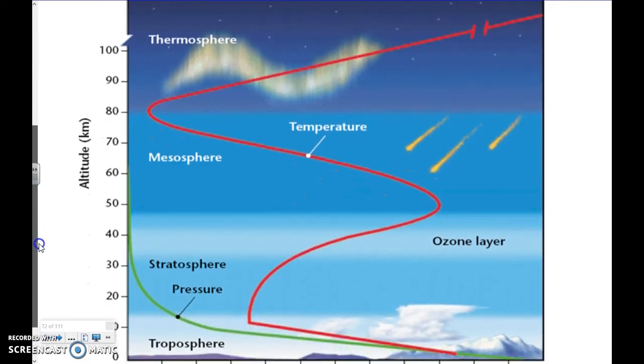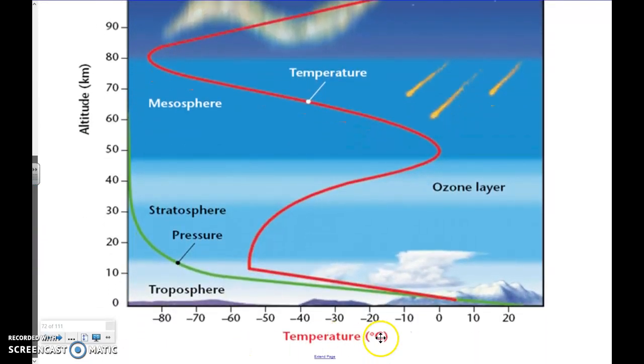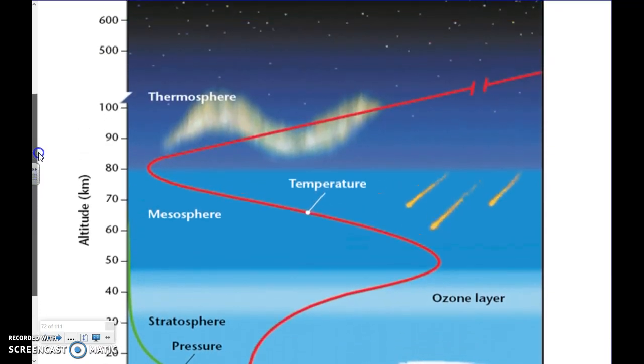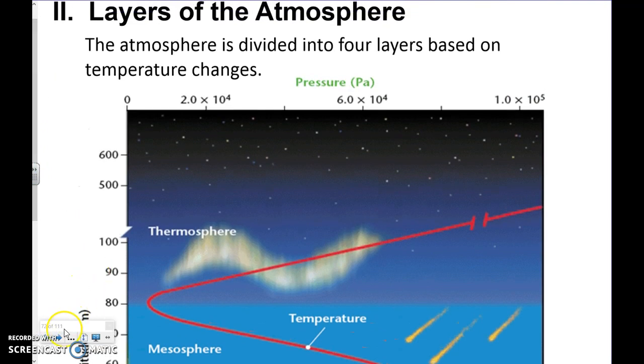You can see this red line. That's actually part of the graph. Down here in red, you can see the temperature. So here you have 0 degrees Celsius, right? Because that's what we're used to in science class. Okay. I want you to notice what happens as you increase altitude. As your altitude increases, what happens to your temperature? Well, it starts to decrease, right? It actually goes down here, okay? And then it increases again as you go up. And you can see that it sort of makes a pattern, and that's where you get your layers from. So I want you to be aware of where those are coming from.